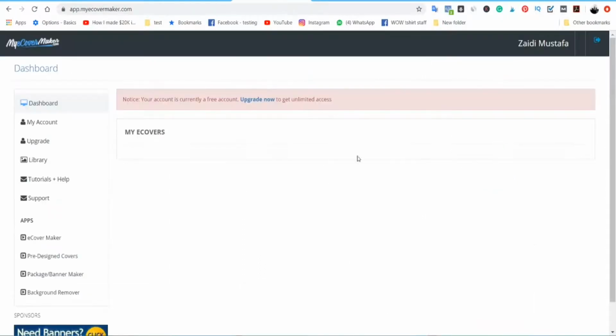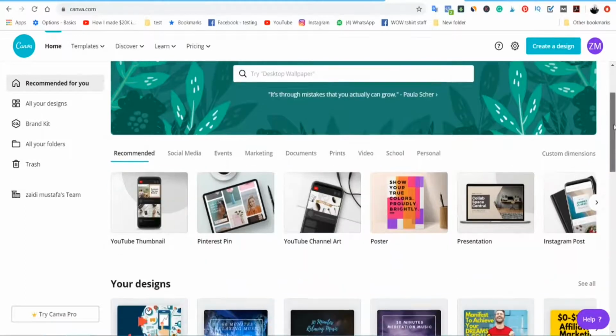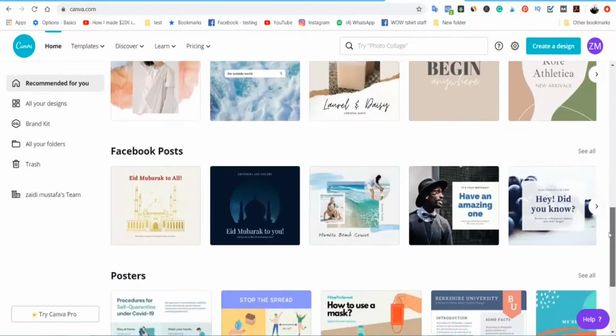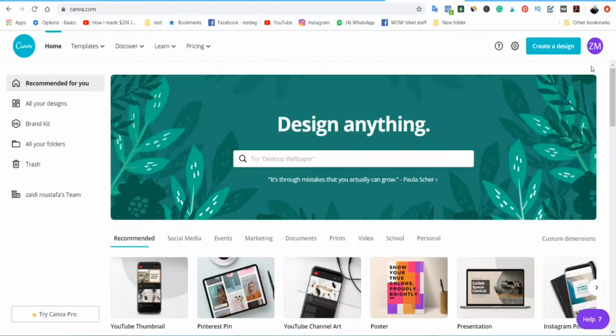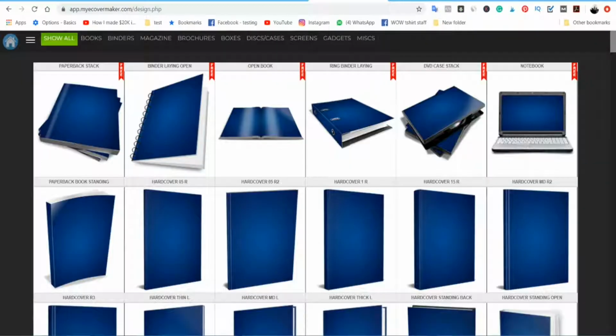So what you need to do next now is just head over to Canva, right? Canva is a very powerful tool. It is an editing software online whereby you can create a very compelling design, and you could also get so many designs for free over here, right? So I create a new design and click on custom dimensions and head over to my cover bag and take a look at the dimension size over here.